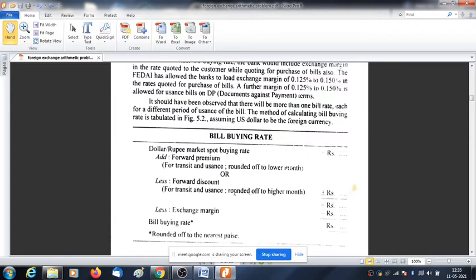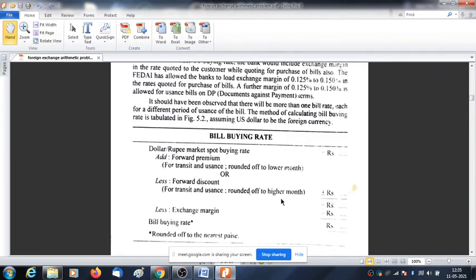Total period will be transit period plus usance period. Usance period means the time that is required to present the bill to the customer. Total time will be transit period plus usance period. Now, in case of premium, we'll take it to lower month, and in case of discount, we'll take it to higher month.